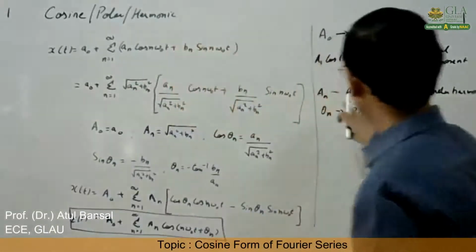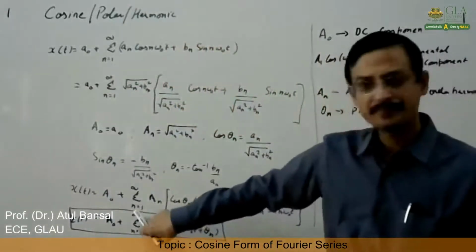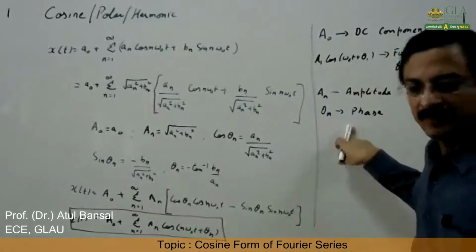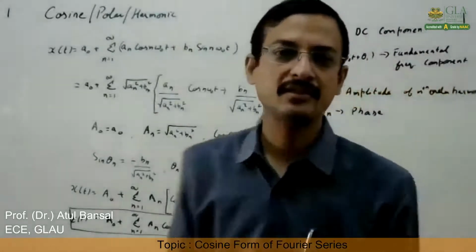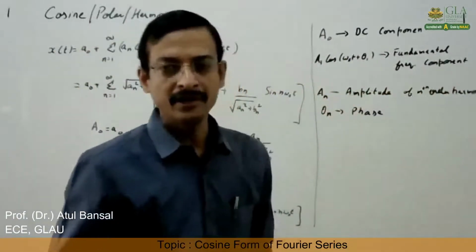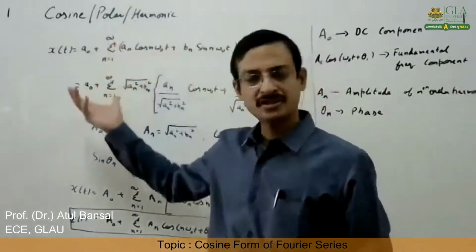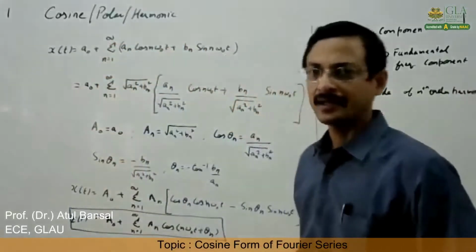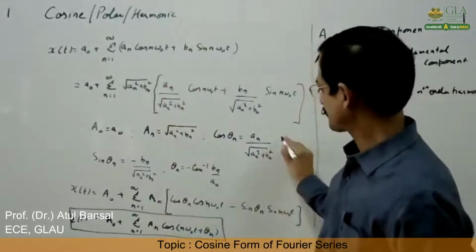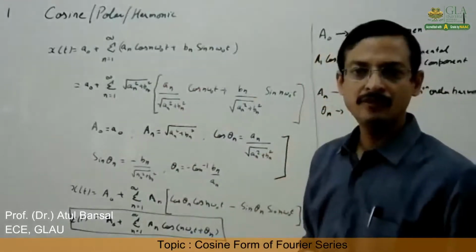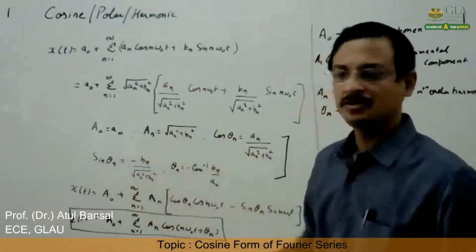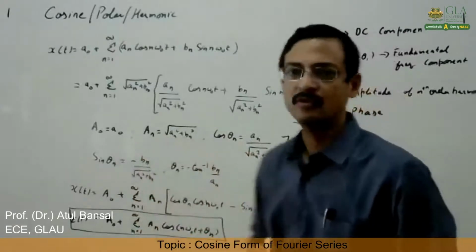Now, if you see, n will have only positive values from 1 to infinity. So the cosine form of Fourier series gives us a one-sided spectra. We will study the exponential form of Fourier series, where we will see that we get a double-sided spectra. Here we get only a one-sided spectra. All right. The questions are exactly similar to what we have done in the last lecture for the trigonometric form. We just have to represent it in this way using these conditions. If we evaluate the trigonometric form of Fourier series and assign these constants using these relations, we can get the cosine form of Fourier series. Okay.